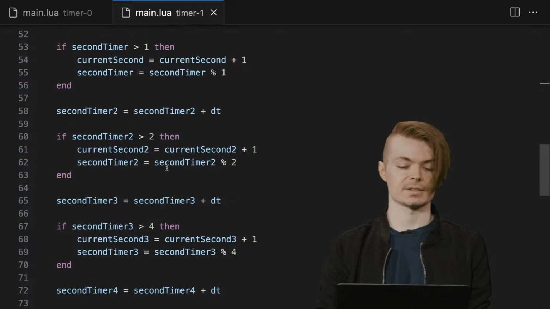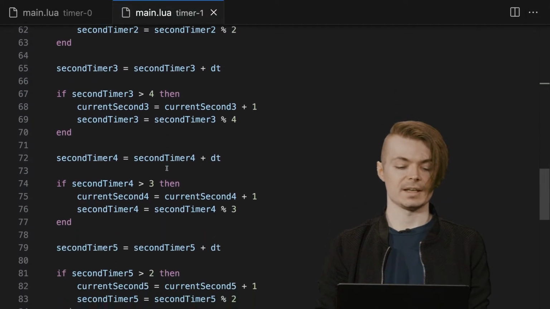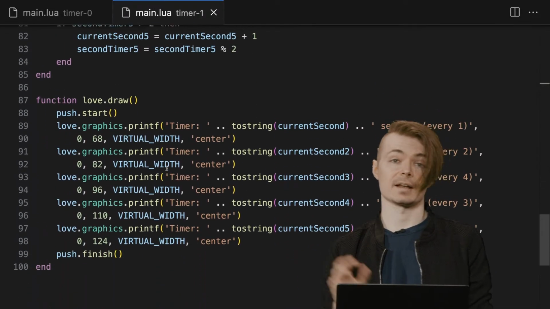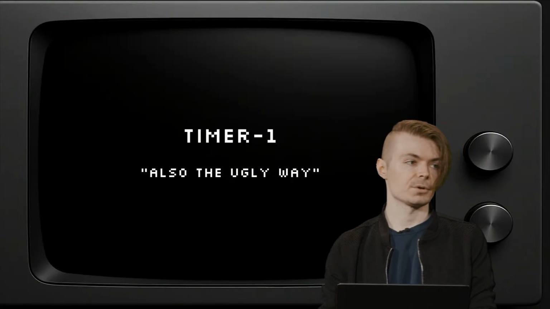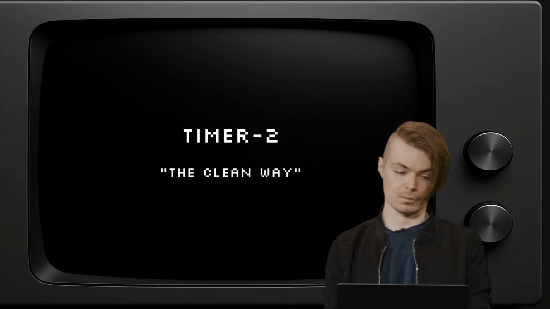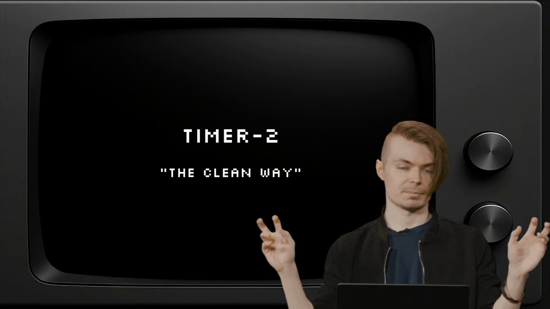All of these have different times, different durations that they need to be kept track of. DT needs to apply to all of them. It's just not great. It's not a great approach. So what we can do is we'll take a look at timer 2, which is the clean way to do this.